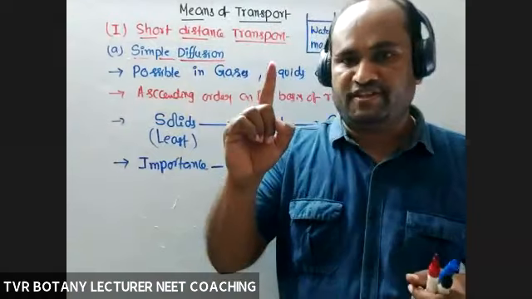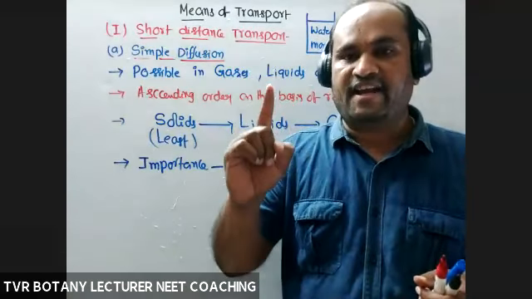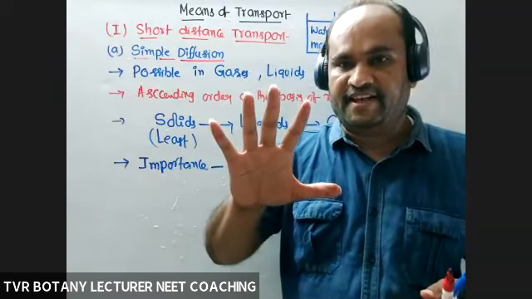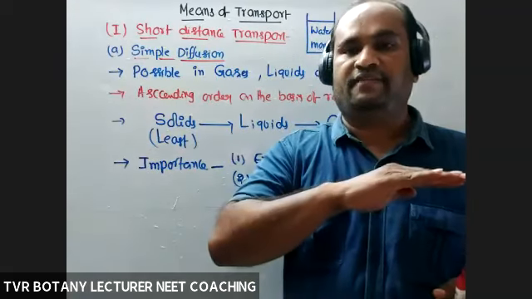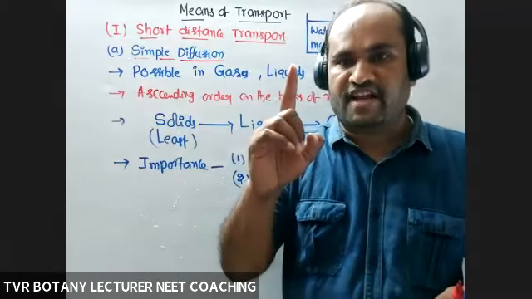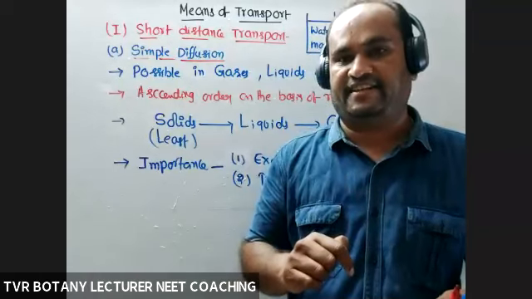Simple diffusion is possible if a concentration gradient already exists. If a concentration gradient does not exist, there will be no simple diffusion. So simple diffusion is not able to create a concentration gradient.